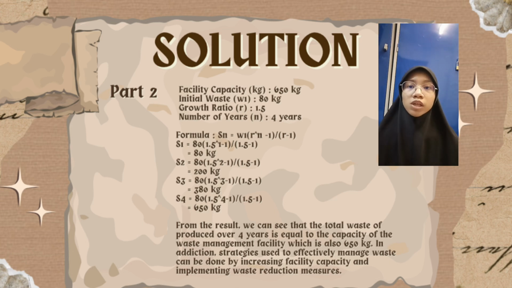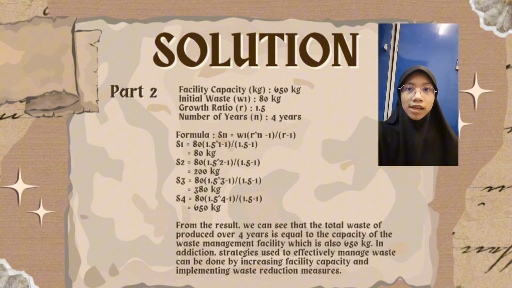For the formula, we use S n equals W open bracket R to the power n minus 1 close bracket, and then we divide all of that by R minus 1. With the formula we calculate S1, S2, S3 and S4 for the 4 years.